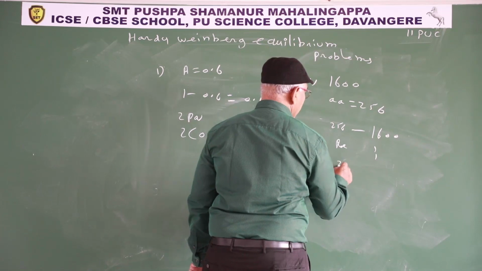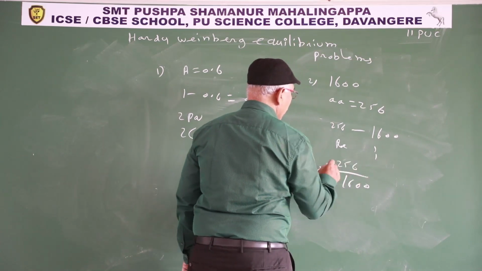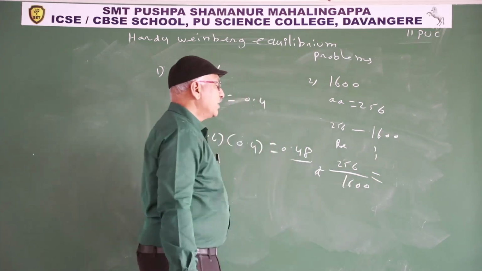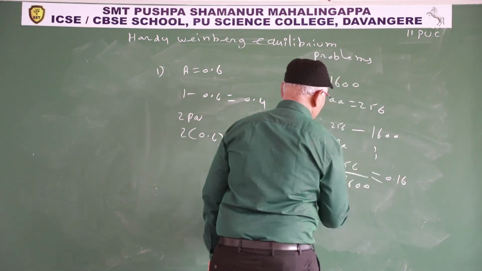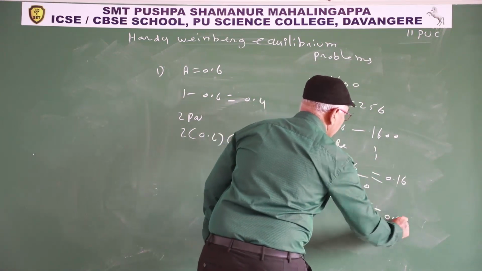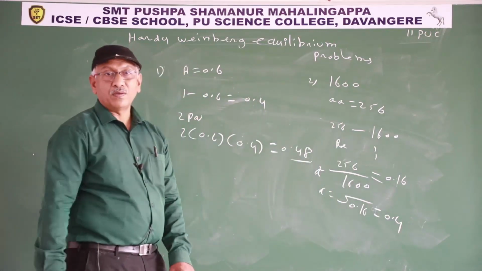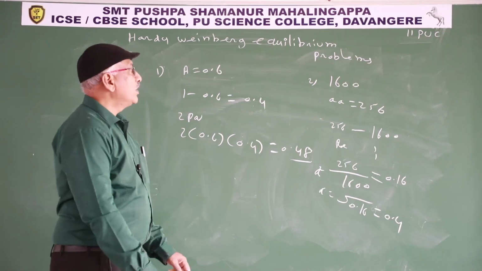Less. That's why 256 by 1600. Q square is 256 by 1600, that is 0.16. Q is the square root of 0.16, 0.4. Q is 0.4. P is 0.6.